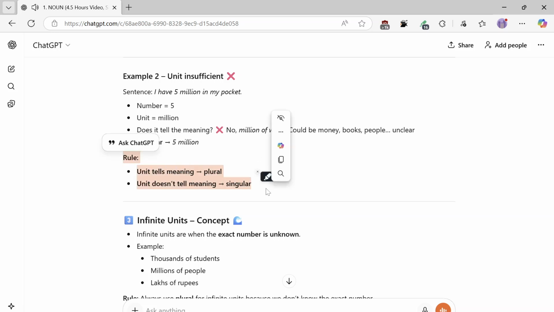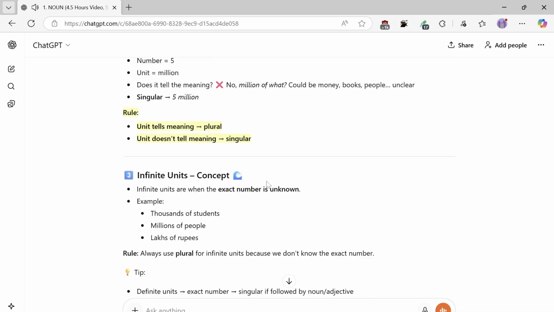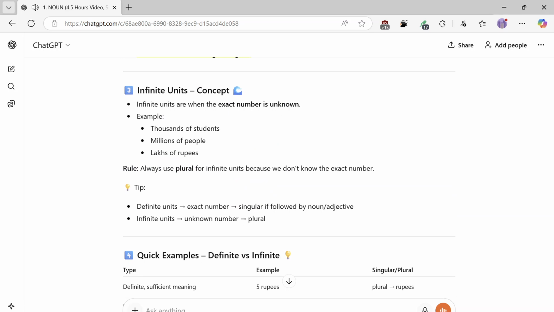Now, infinite units. Concept: infinite units are when the exact number is unknown. Examples: thousands of students, millions of people, lakhs of rupees. Rule: always use plural for infinite units because we don't know the exact number. Tip: definite units, exact number, singular if followed by a noun or adjective. Infinite units, unknown number, plural.